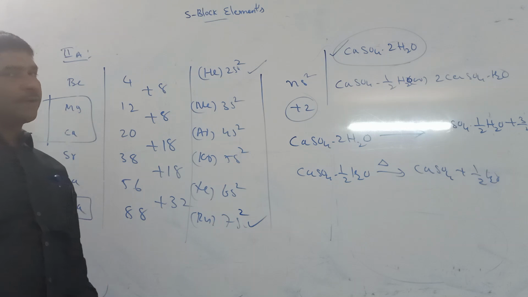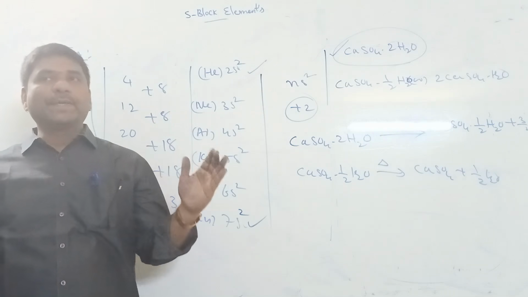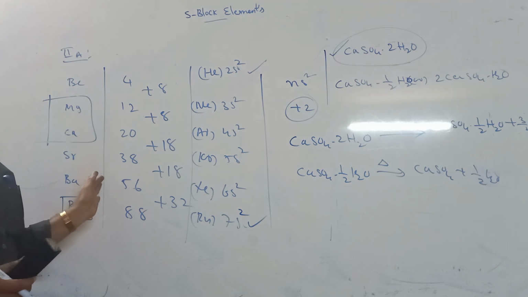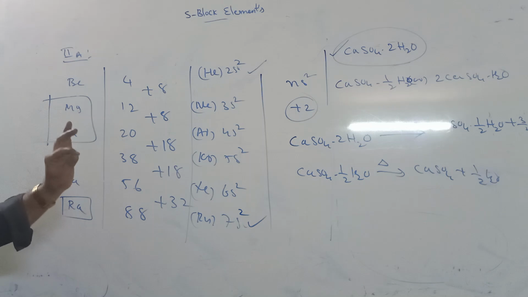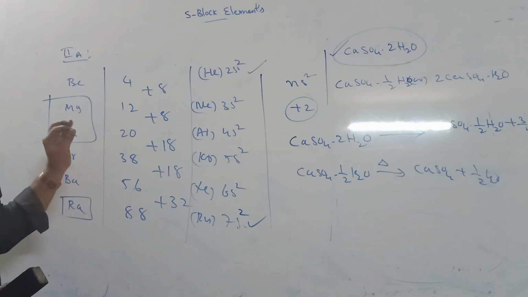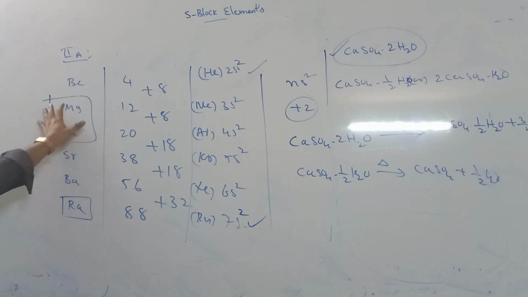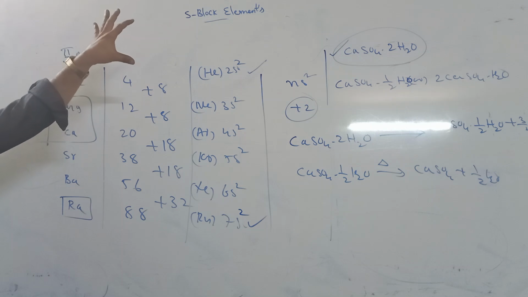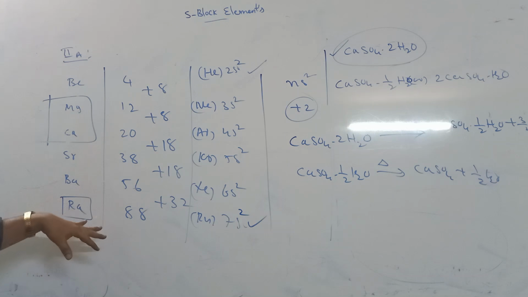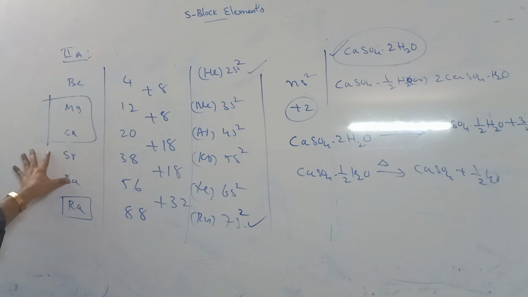This is the main topic in S block elements. In the periodic table, S block elements are on the left side. Except hydrogen, all S block elements are metals. In S block, radium and francium are the only radioactive elements. So overall, except hydrogen, all are metals. First point, except hydrogen all are metals. Second point, radium and francium are the only radioactive elements. Next, the remaining are all metals.